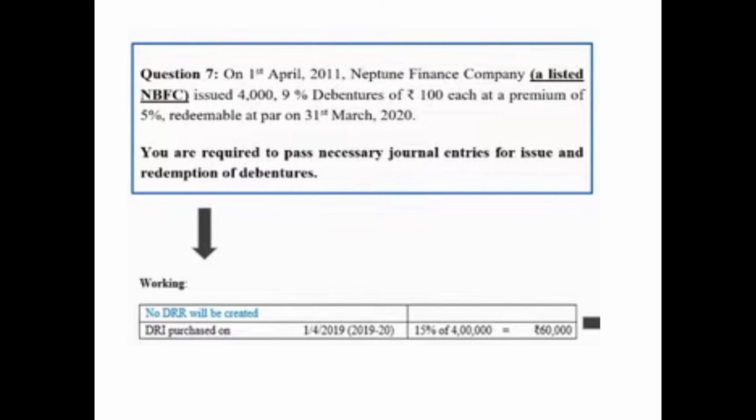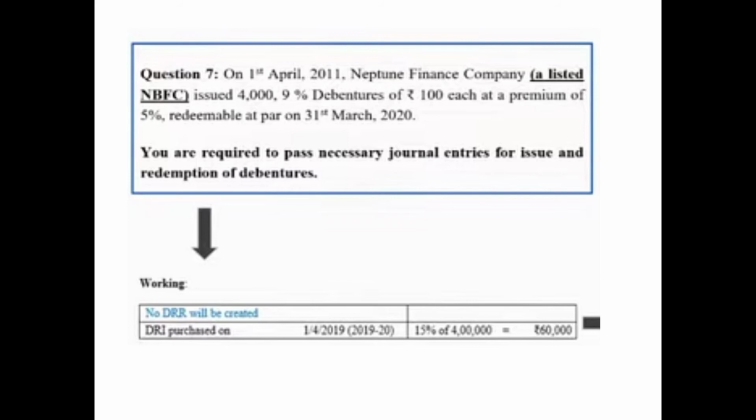So let us begin. As you can see in the working below, no DRR will be created because it is a listed company, and DRI needs to be purchased. Since the date is not mentioned, we'll assume the date of 1st April 2019 in the year of redemption. At least 15% of the face value is to be invested in the current year. So 15% of 4 lakh, because 4 lakh is the face value, will be 60,000.